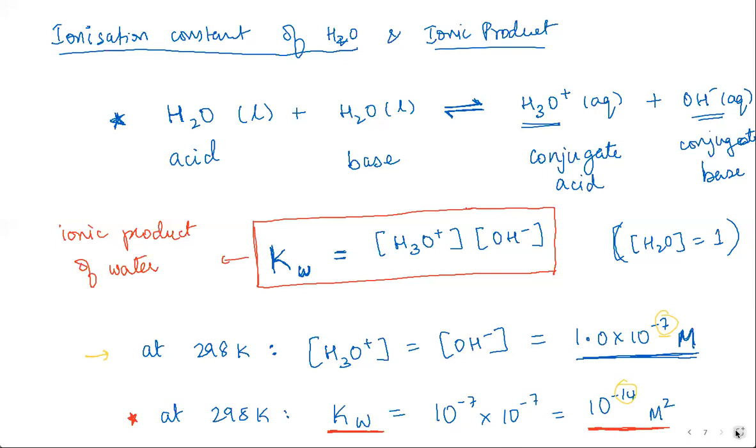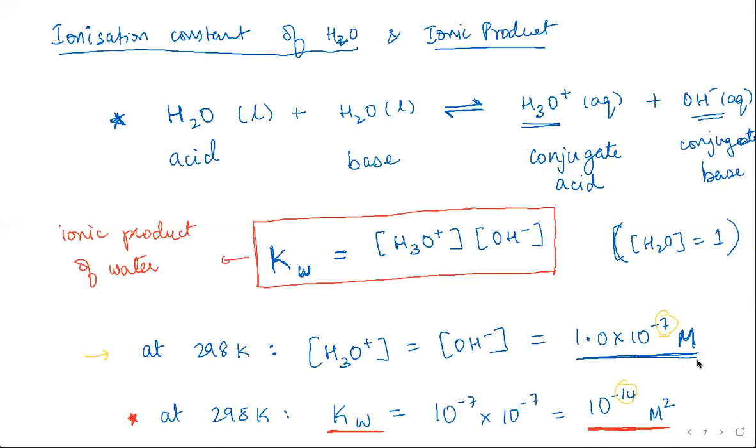So of course, if the temperature changes, the extent of your pH scale is also going to change. Close to 298 Kelvin, close to 25 plus or minus a few degrees, that's fine. But if you are going up to 90 or 100 degrees Celsius, then this is going to change considerably. But this is the origin of it all, guys. This is the origin of your pH scale, which is what we are going to discuss now.